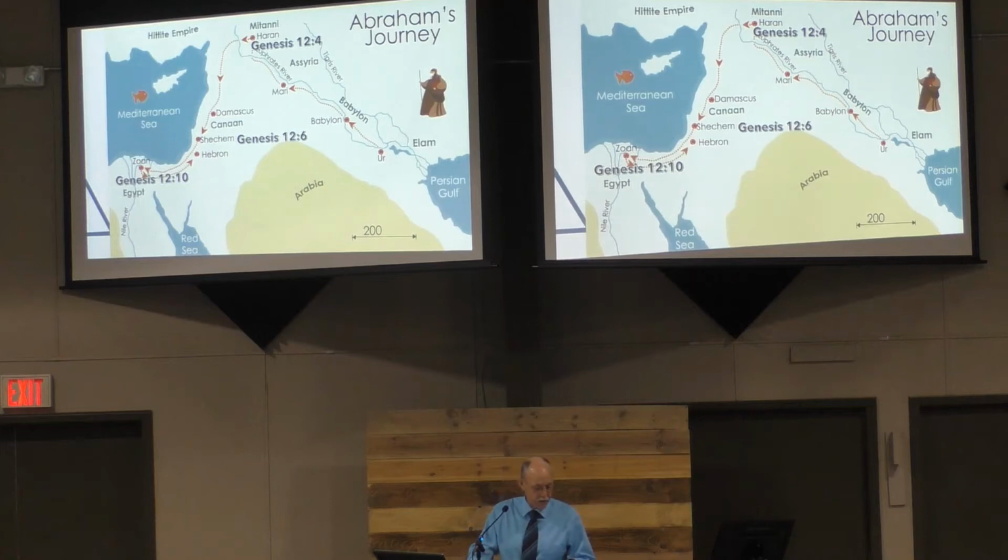He proceeded from there to the mountain that is east of Bethel, pitched his tent there, with Bethel on the west and Ai. So Bethel and Ai are the other two cities there on either side. He built an altar to the Lord. Abraham journeyed on, continuing toward the Negev.